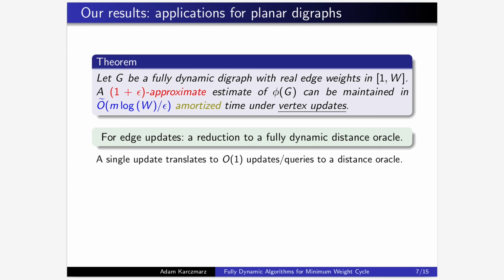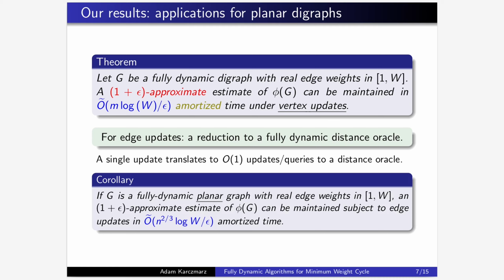While dynamic distance oracles with sublinear update and query bounds are not known for general graphs, they do exist for planar graphs, and therefore we immediately obtain a fully dynamic approximate minimum weight cycle algorithm for planar graphs with roughly order n to the 2/3 amortized update time.